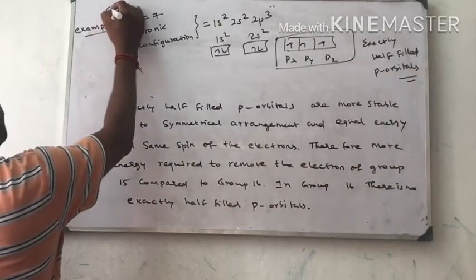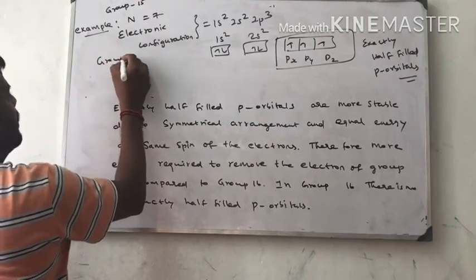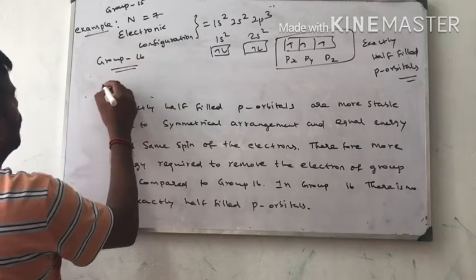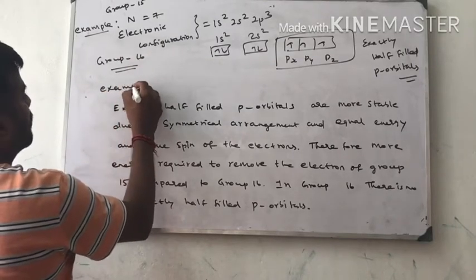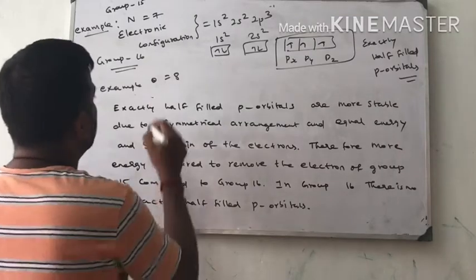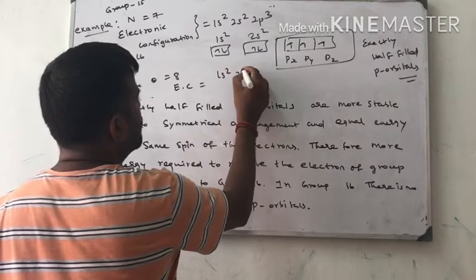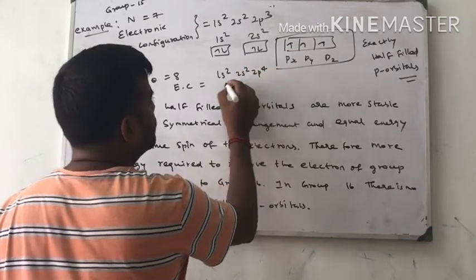This is a group 15 element. Then let us see group 16, for example oxygen, atomic number 8. Electronic configuration is 1s2, 2s2, 2p4.